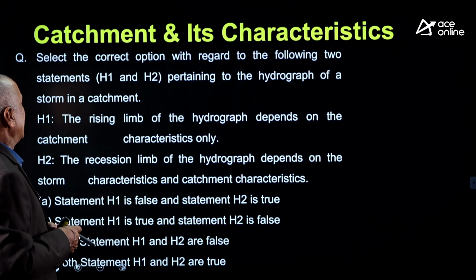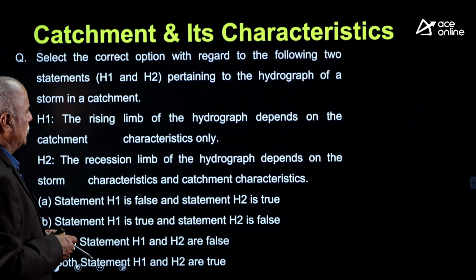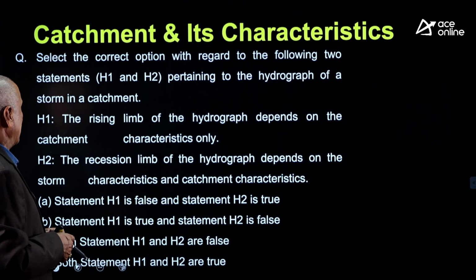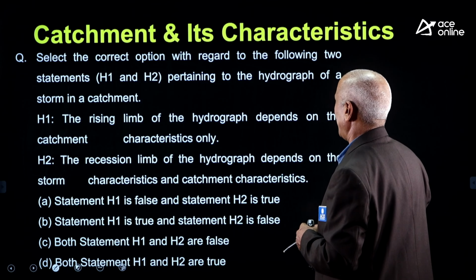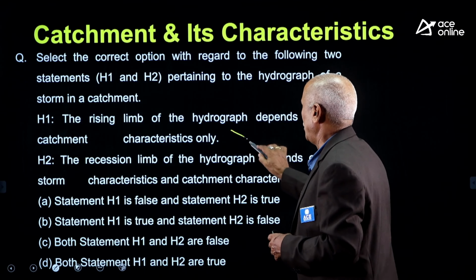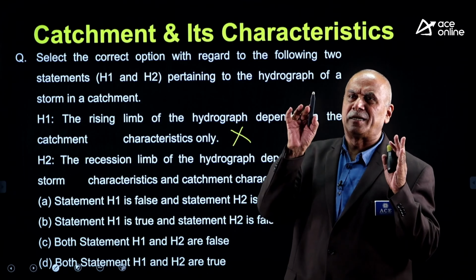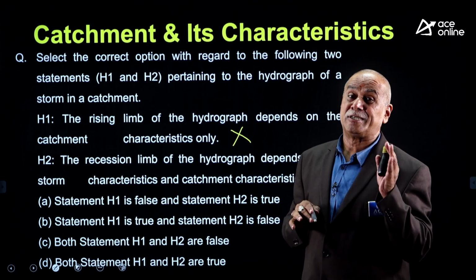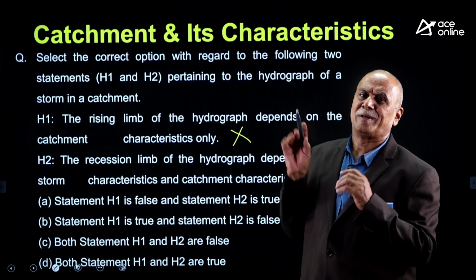Select the correct statement with regard to the following two statements H1 and H2 pertaining to the hydrograph of a storm in the catchment. Rising limb of the hydrograph depends on catchment characteristics only. This is absolutely false. Rising limb 60 to 70% depends on rainfall, 30 to 40% depends on catchment characteristics.